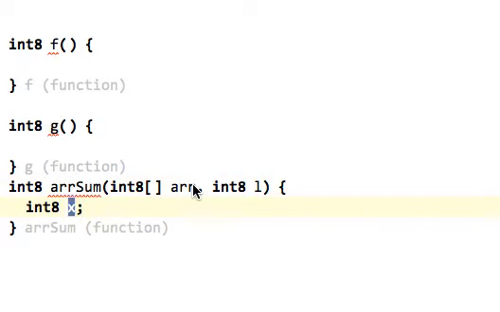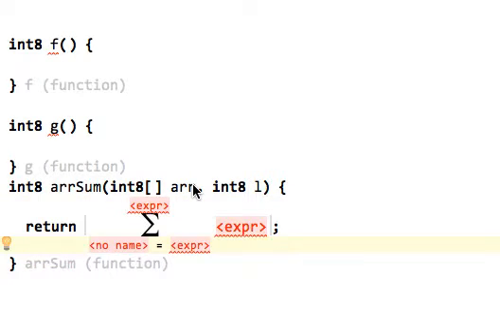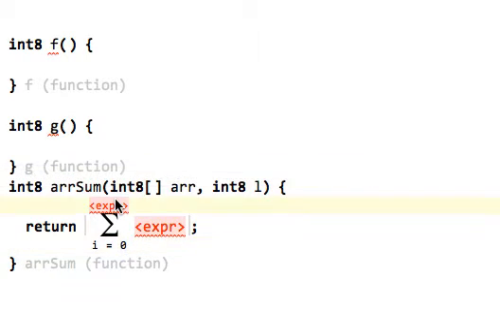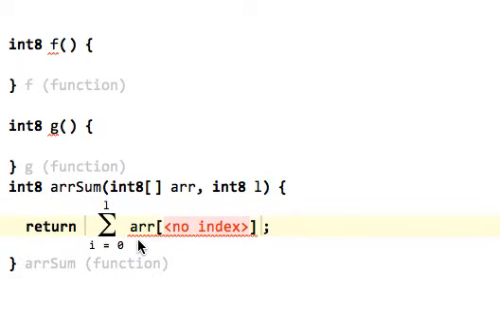Then we can, for example, do it this way. We can return, and now we can directly use a sum expression starting from i, from 0 to l, array i. So this is pretty cool. We can use a sum expression directly in the editor.